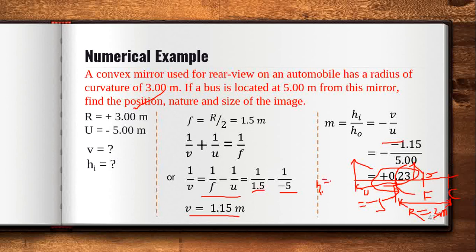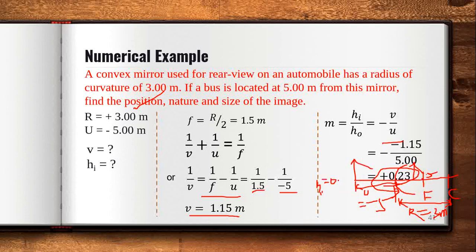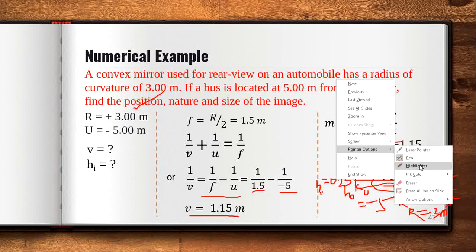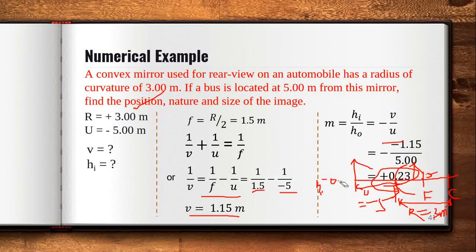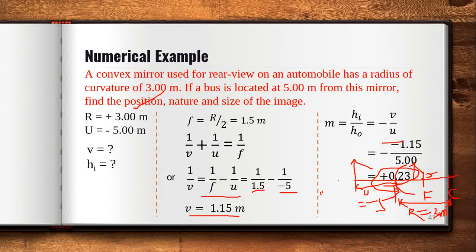So you can write hi is equal to 0.23 times the height of the object.